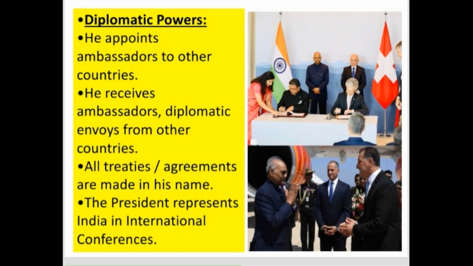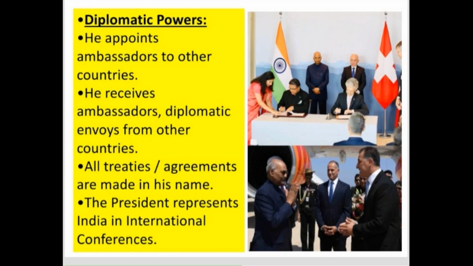Such ambassadors are appointed by the President of India, and these people will generally be from the all India services who are qualified, like the Indian Foreign Service and so on. So they'll be posted as ambassadors in other countries.